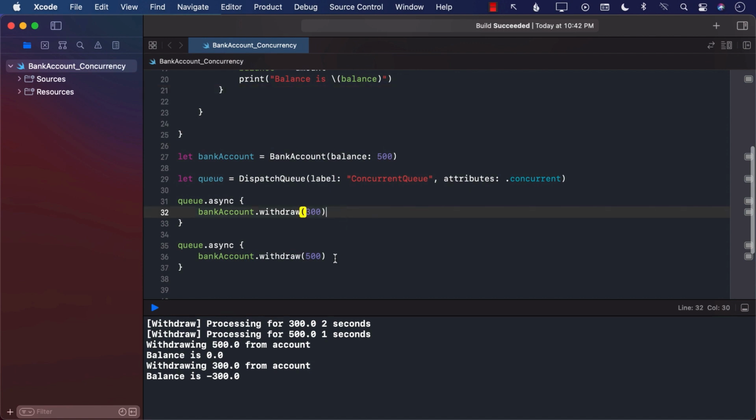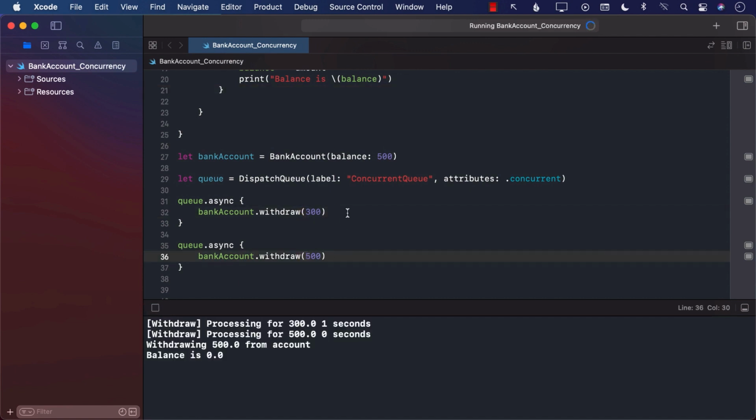Now, every single time that you run this, it's not going to give you the same exact result. Right now it is, but if you try to run it in a loop, or run it, let's say, hundreds of times, then you can get different results. Sometimes it can be 300, sometimes the balance can be 0, and so on. It really depends on which task went in first and what the other task was doing at that time.